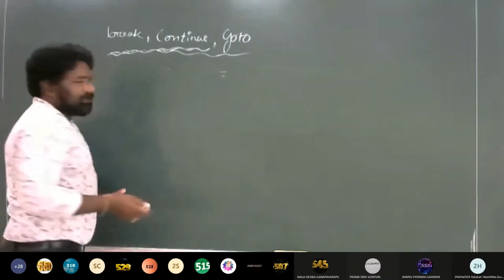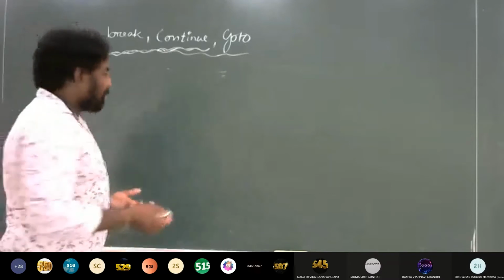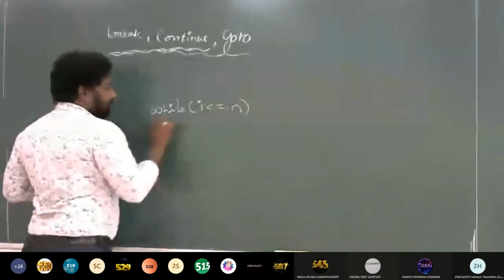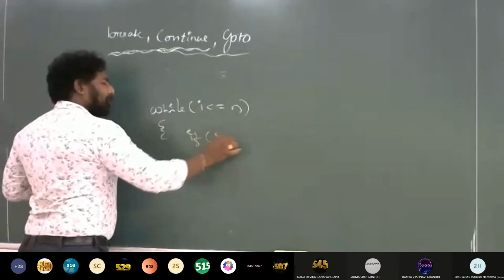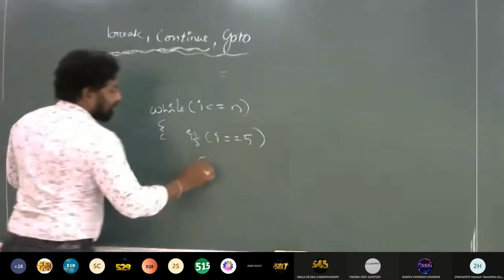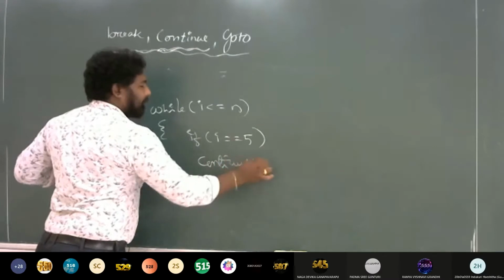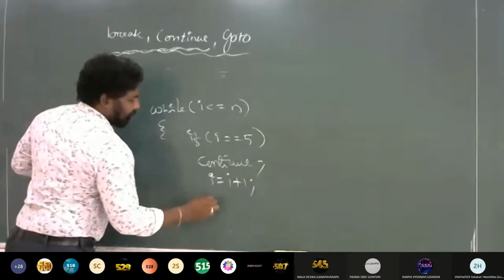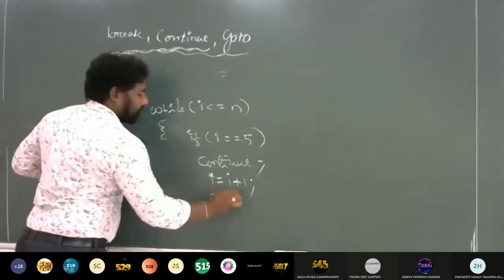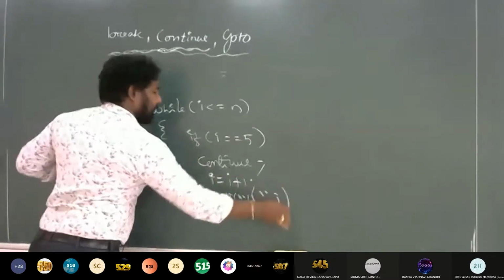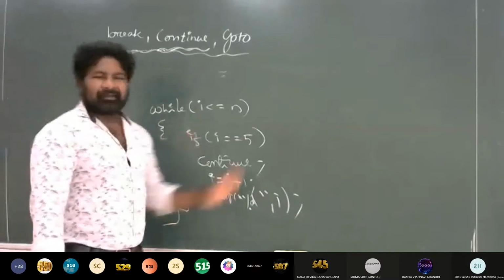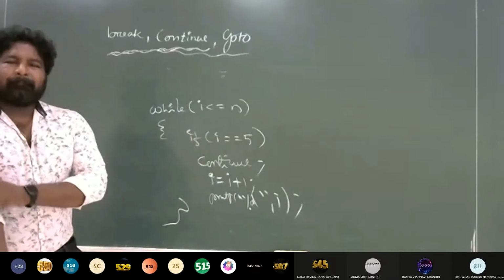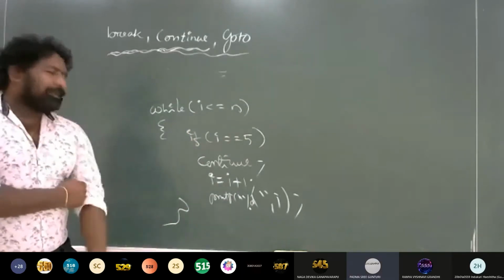Why I said that it results in a kind of infinite loop. For example, if I write something like this: while i less than or equals to n, if i equals 5, continue, and below I write i equals i plus 1, then printf %d, i. Is it proper or is it an infinite loop? Infinite loop, sir.